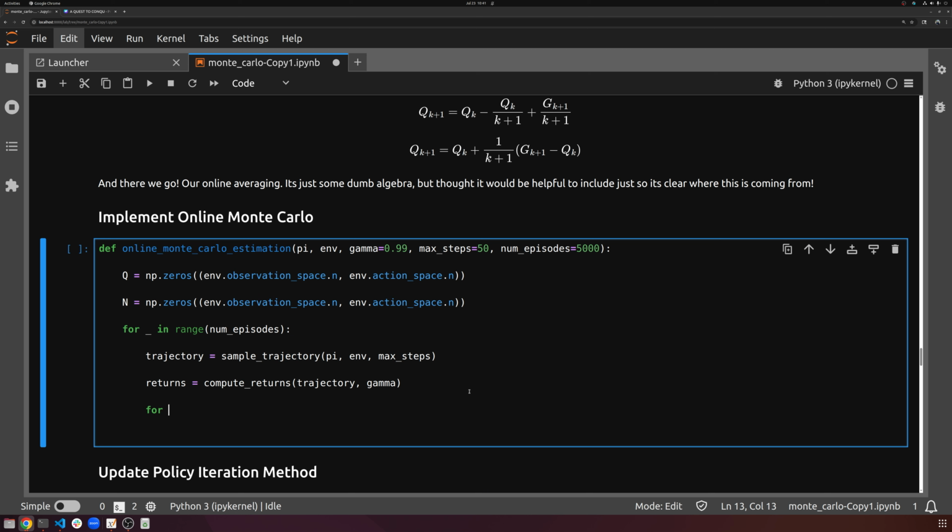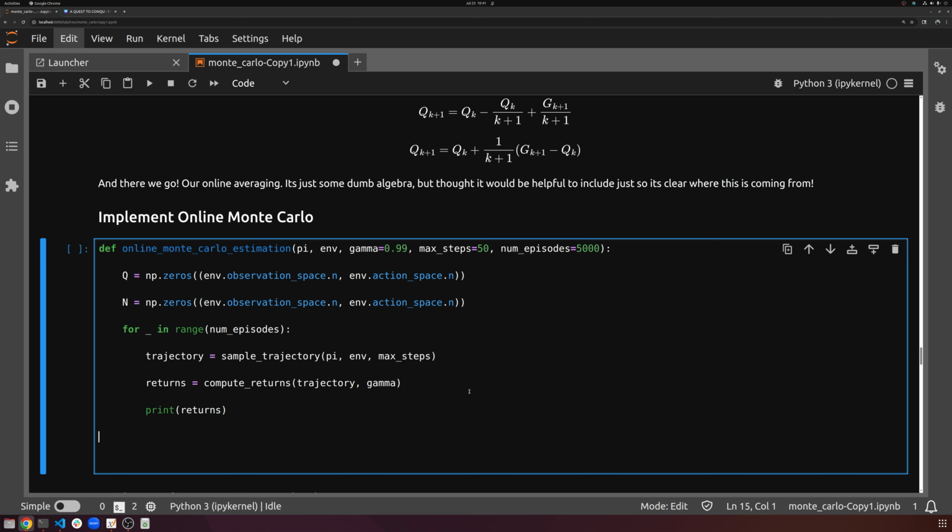What we're going to do is for state, action, G in returns. And actually, let's just go ahead and print out returns here just so it's clear. And let's go ahead and play a game. Let's do policy.